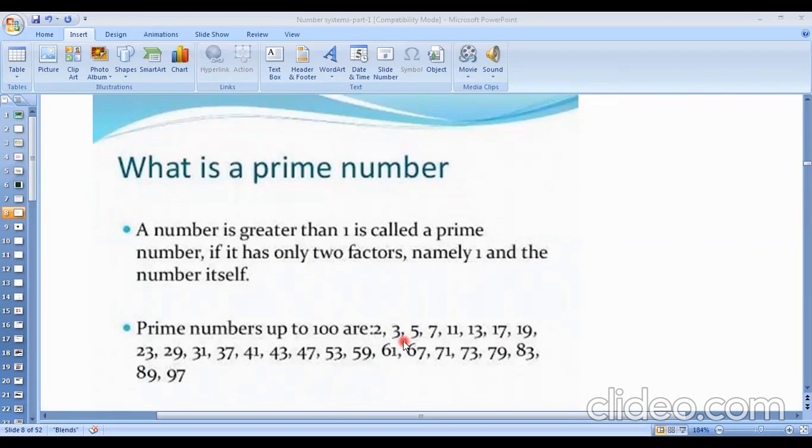That means, suppose 8 equals what? 4 into 2. We cannot represent these prime numbers like this: 4 into 2, 3 into 5, or 5 into 6, etc. That means these numbers can only be divided by 1 and by itself. Understand, everybody? These types of numbers are called prime numbers.